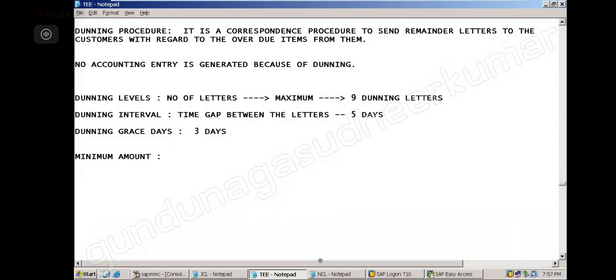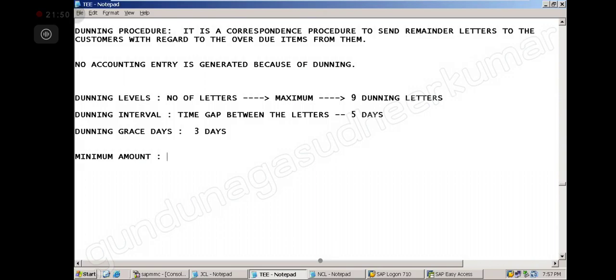Suppose a customer has to give me 3 rupees, left as an open item by some difference. When you do Dunning in mass for many customers, it will pick up the 3 rupees and send the letters for 3 rupees also.